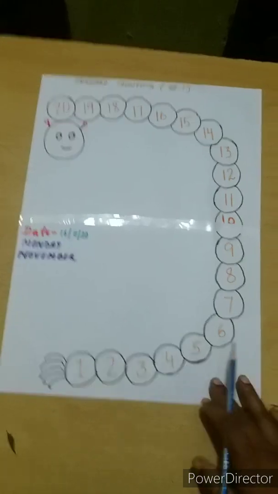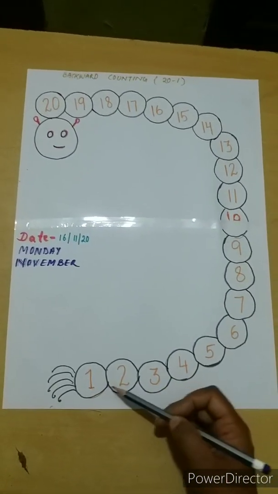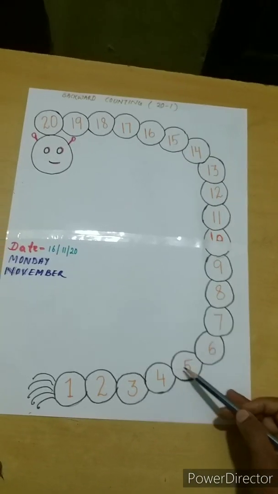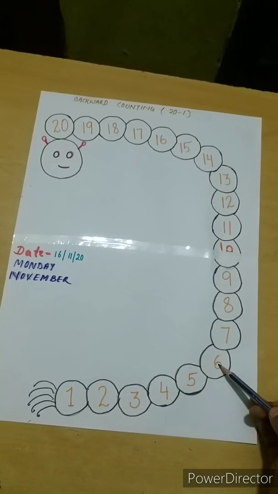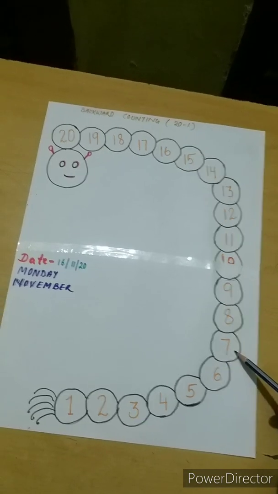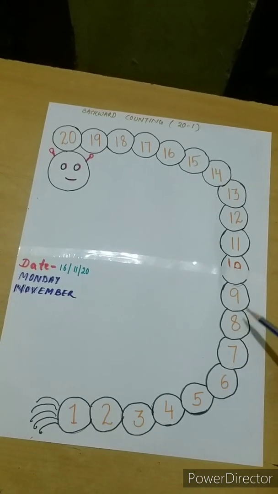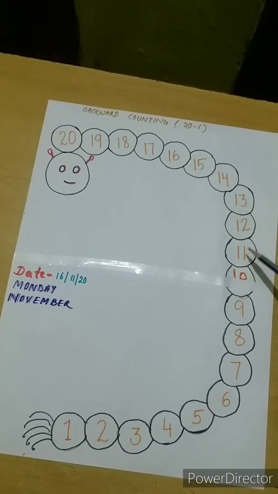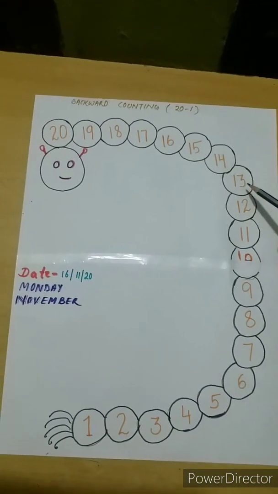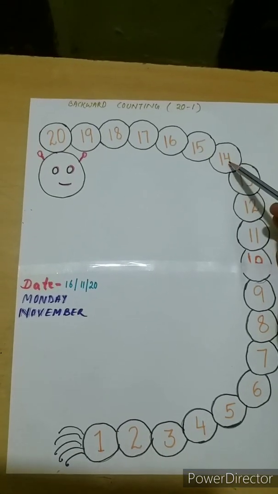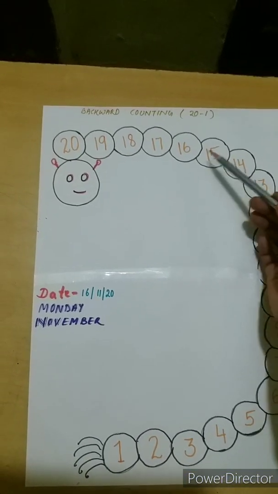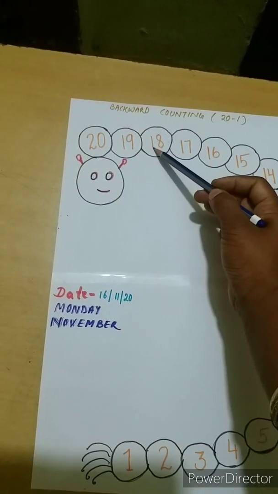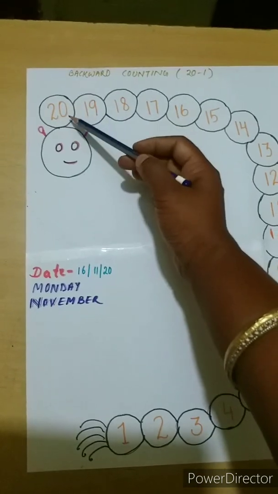Now let's read: 1, 2, 3, 4, 5, 6, 7, 8, 9, 10, 11, 12, 13, 14, 15, 16, 17, 18, 19, 20.